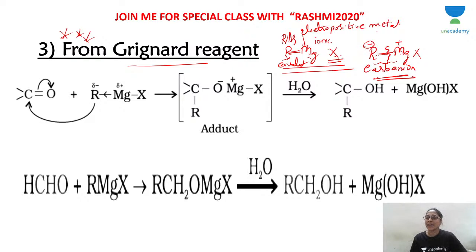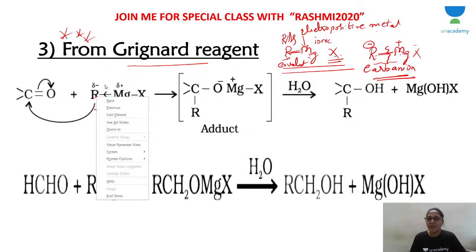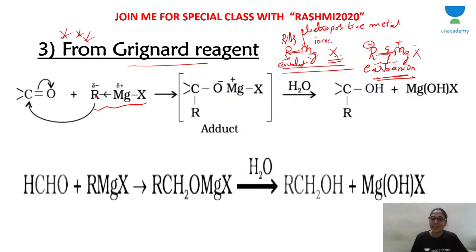Carbanion is predominantly obtained from Grignard reagent. When Grignard reagent breaks up, you get a carbanion, Mg plus and X minus. Two fragments: magnesium carries the plus charge, and the alkyl group carries the minus charge. This happens because the bond between R and Mg is highly polar. Carbon, being more electronegative, pulls the bond towards itself, so it is slightly negatively charged. When this bond breaks by heterolytic cleavage, you get R minus, the carbanion.